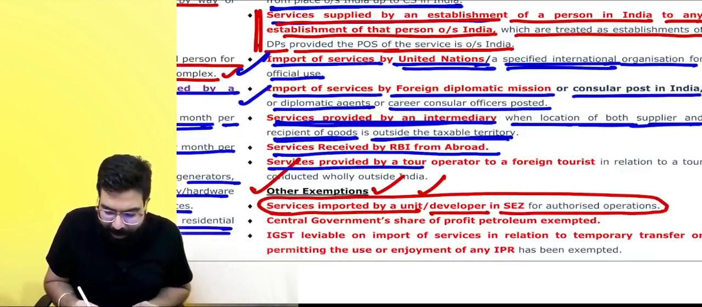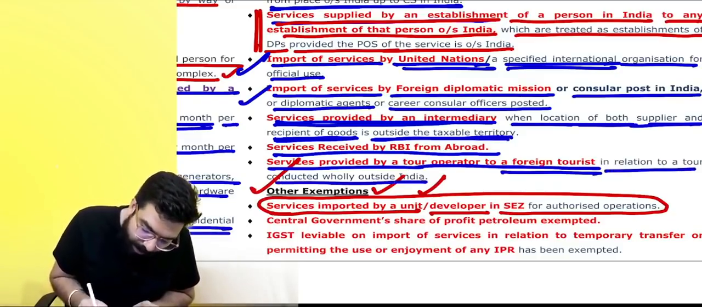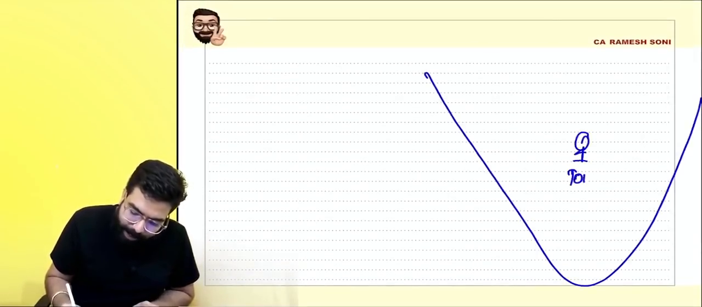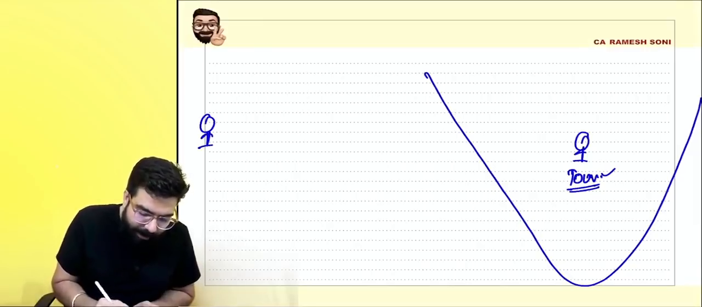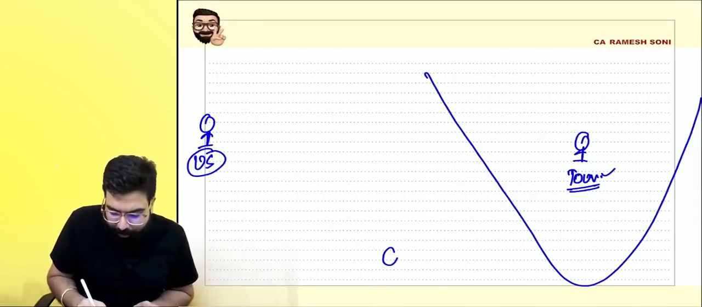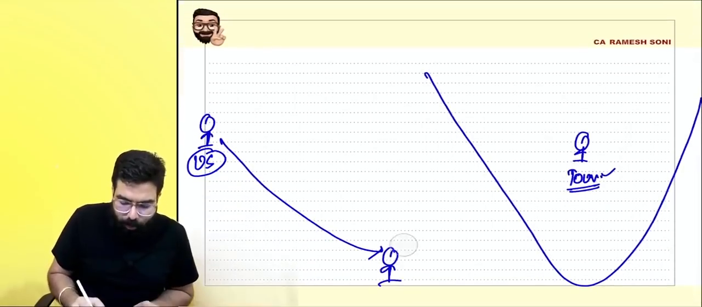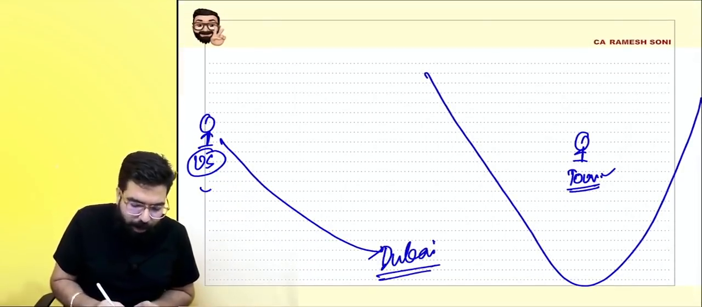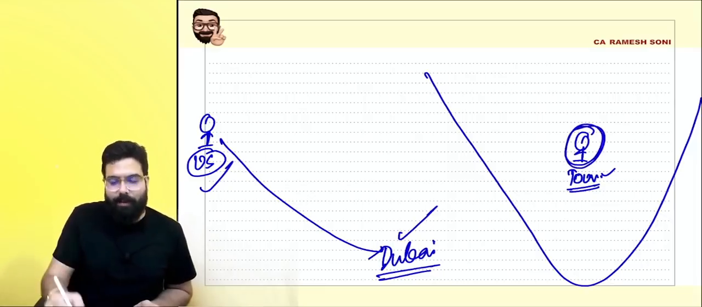Services provided by a tour operator to a foreign tourist in relation to a tour wholly outside India. Sir, I am a tour operator from India. Now I have organized a tour for a US guy in Dubai. He told me, sir, I want to go to Dubai. I told him, okay sir, we will organize the Dubai tour for you. The person is also from outside India, the tour is also outside India. GST will not come on this tour operator's services.